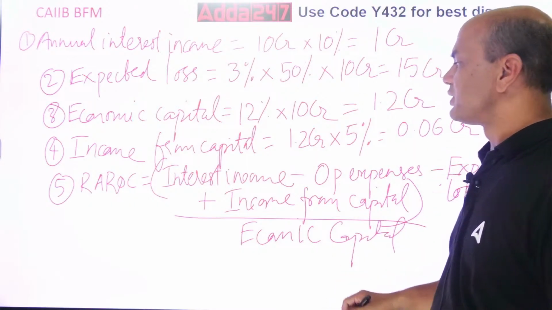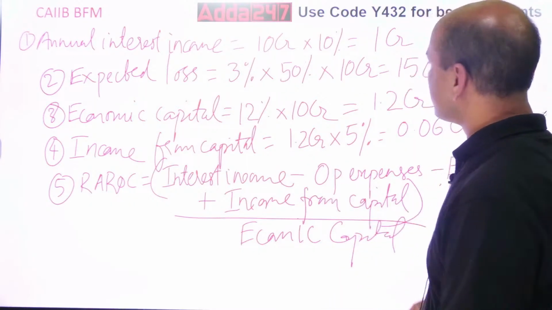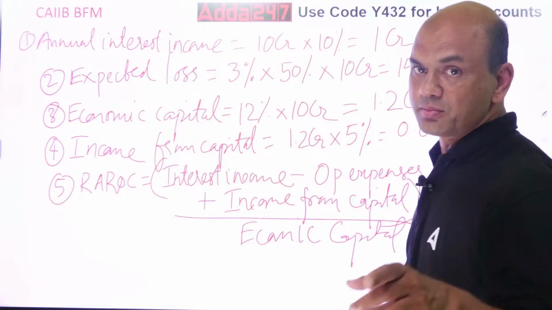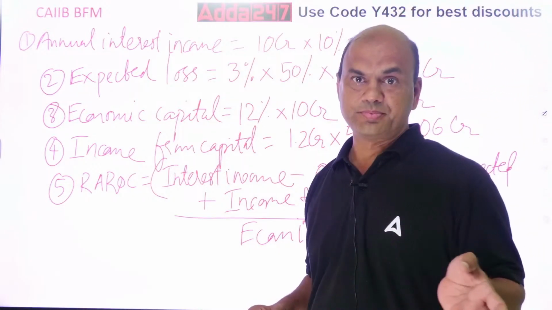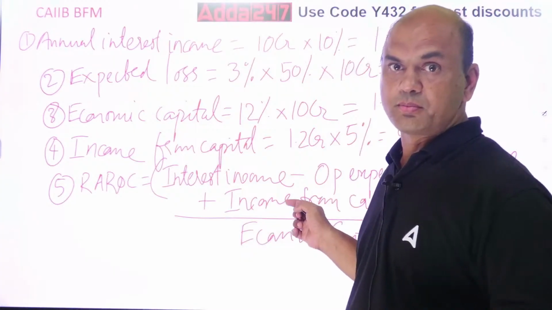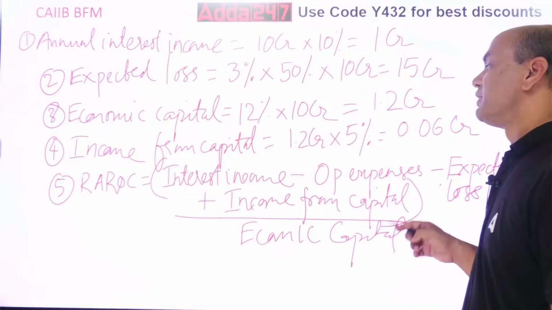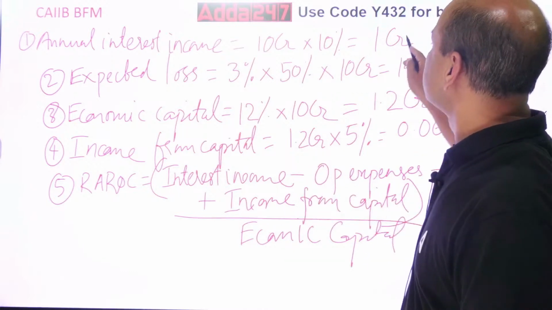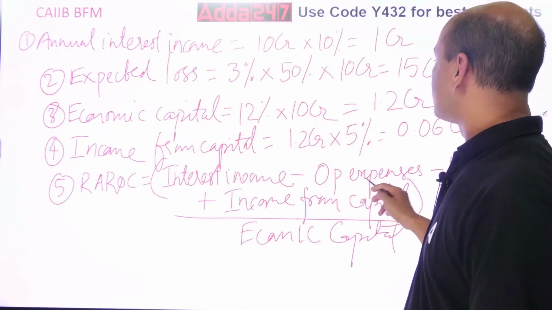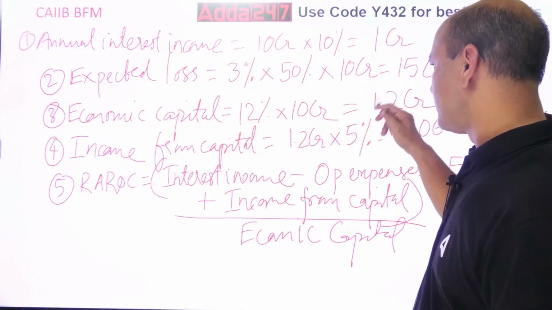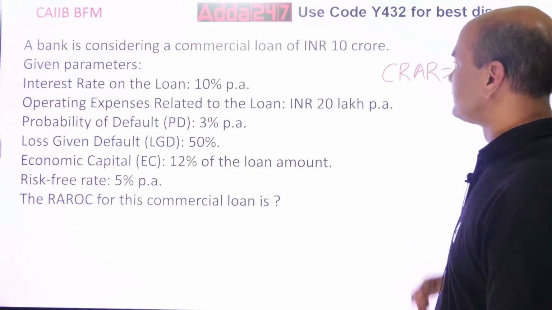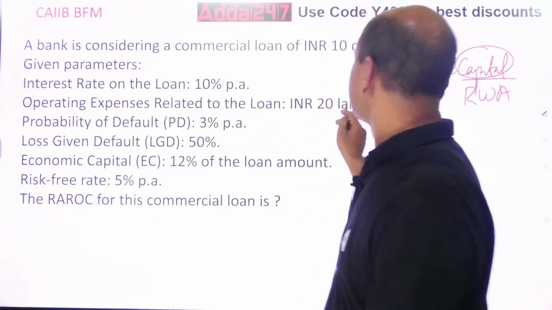So this REROC equals interest income. Write down all the income. Write this down because I will be changing the slide now. Pause the video, write this down. So interest income. What is the interest income? 1 CR. Minus operating expenses. Those are not given over here. Those are given in the numerical. Operating expenses are 20 lakhs.